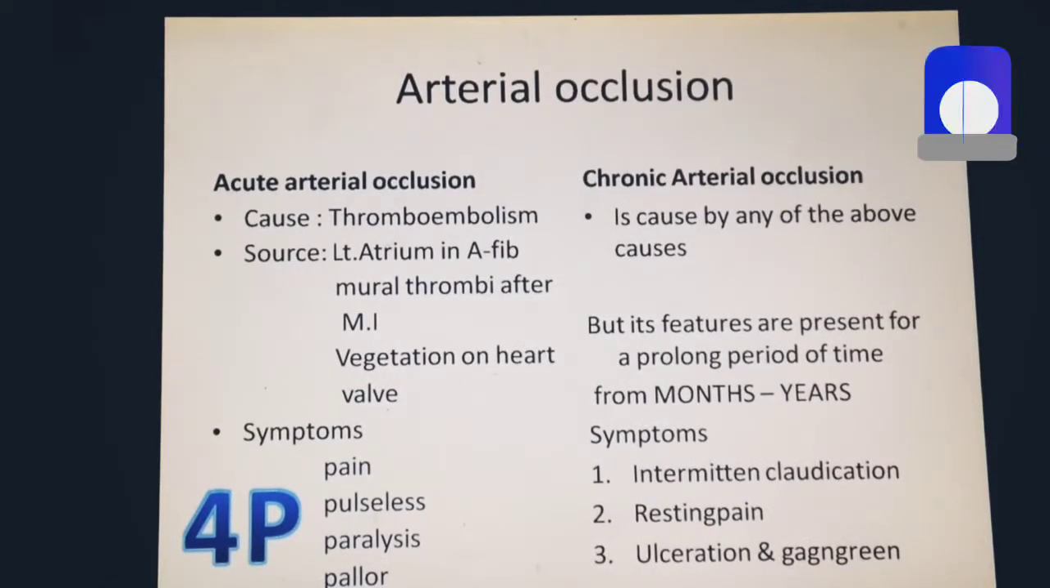Chronic arterial occlusion is caused by any of the above causes, but it is a feature that is present for a prolonged period of time. It could be for months to years. The symptoms include intermittent claudication, which means a cramp-like pain that is present on walking. It is not present on the first step, but is relieved on standing still.